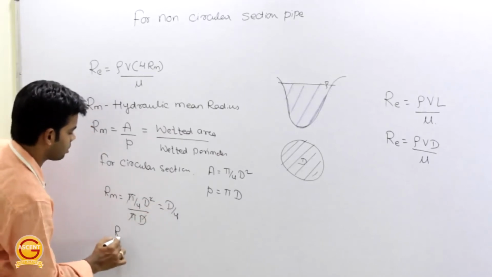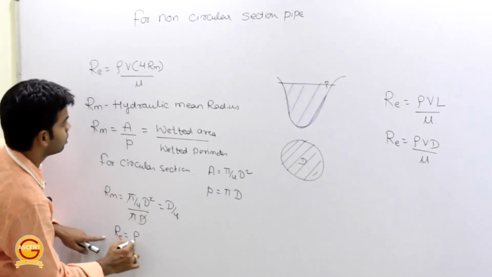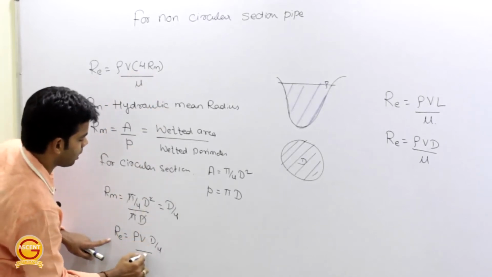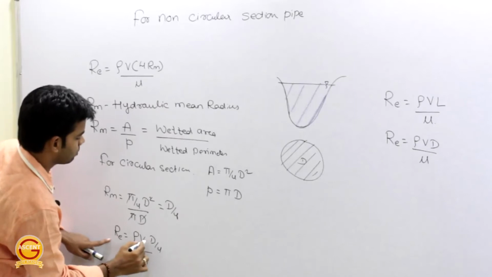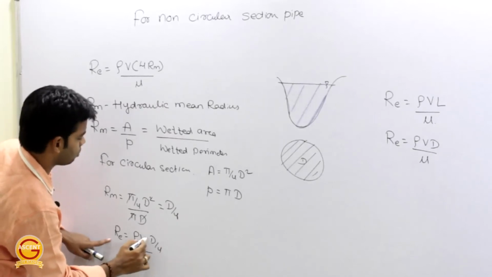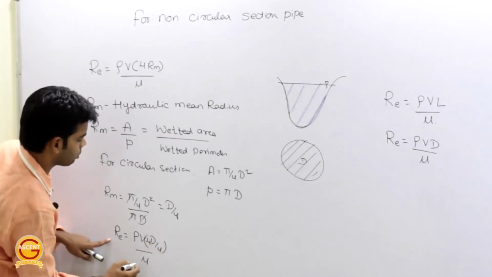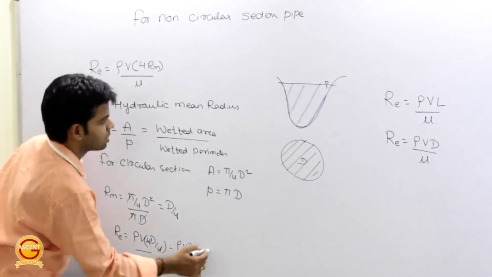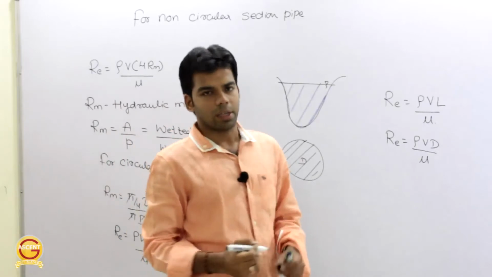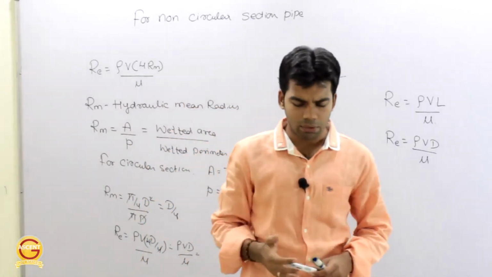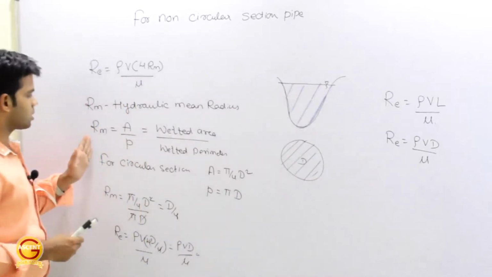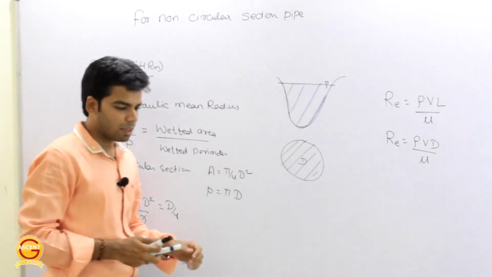Therefore, for a circular section, Reynolds number is equal to rho v into 4 into d by 4 by mu. The 4 gets cancelled out, and this becomes rho v d by mu, the same formula which we got earlier. Getting this? So for any non-circular section, you can determine the Reynolds number by using this formula, rho v 4 Rm by mu.